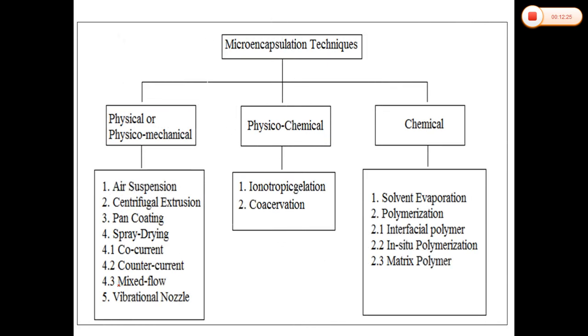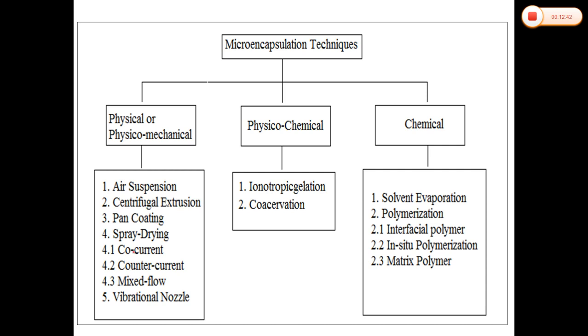So the first method. Basically, depending upon the physical and physicochemical techniques, there are four main techniques: air suspension, centrifugal extrusion, pan coating, and spray drying.